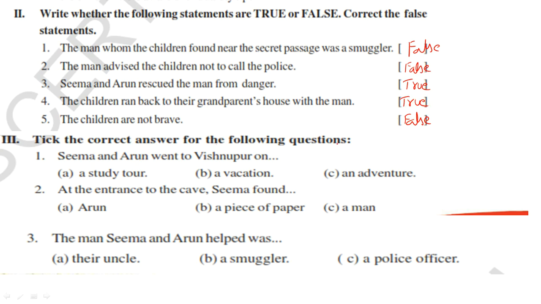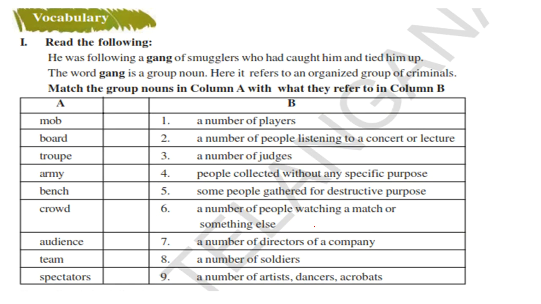Now, Seema and Arun, take the correct answer for the following questions. Seema and Arun went to Vishnupur on... So, why did they go to Vishnupur? They went to Vishnupur on a vacation. B is the correct answer. At the entrance to the cave, Seema found a dash. What did she find? She found a piece of paper. B is the correct answer. Next, the man Seema and Arun helped was their uncle, a smuggler, or a police officer. He was a police officer. Okay, let's move on to the next.